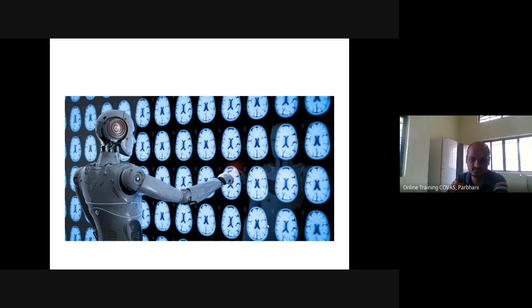This is quite an interesting image. Basically, this is a robot, and it is trying to predict the brain pattern. You can consider it as an MRI image. Whether the brain has a tumor or not, it is trying to predict. Machine learning means that the machine is trying to predict from the data.